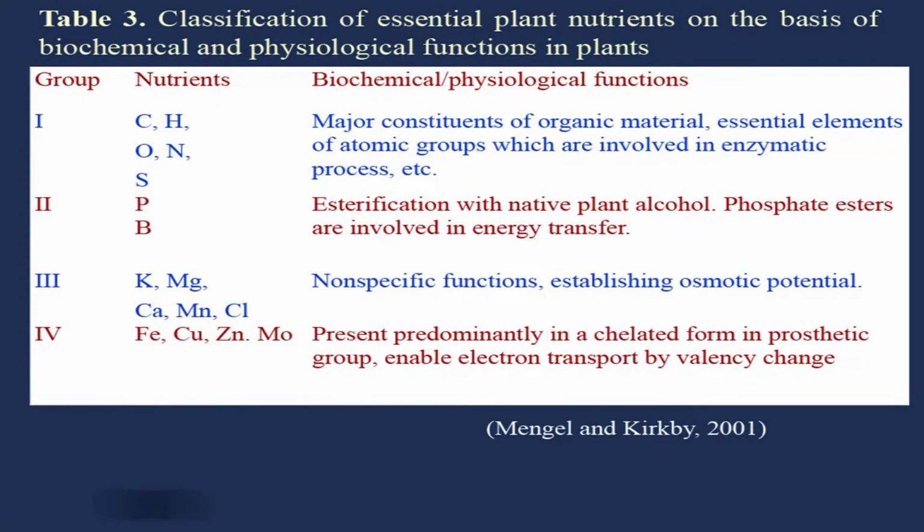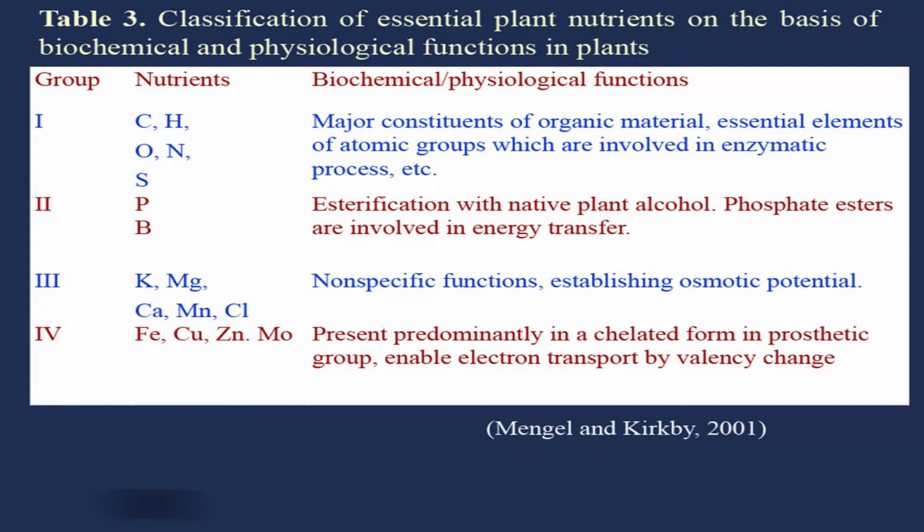Now, there is yet another classification which was proposed by Mengel and Kirkby in 2001. This is a classification of essential plant nutrients on the basis of biochemical and physiological functions in the plant. In the plant, a number of biochemical and physical processes happen like photosynthesis, esterification, respiration, protein synthesis, fat synthesis, hormonal synthesis; a variety of functions are there in the plant. So, based upon the biochemical physiological functions, Mengel and Kirkby divided these essential elements into 4 groups. Group 1 includes carbon, hydrogen, oxygen, nitrogen and sulfur.